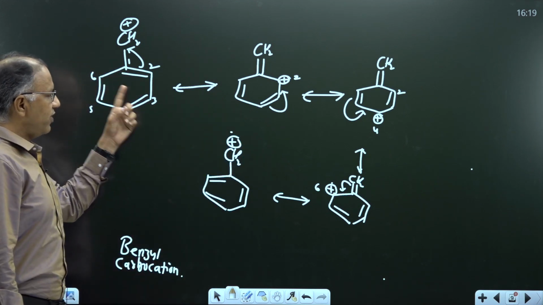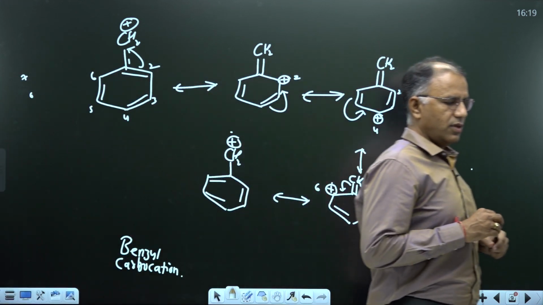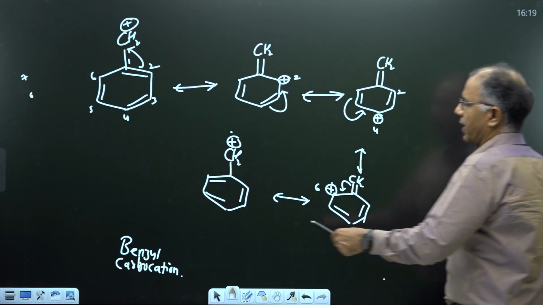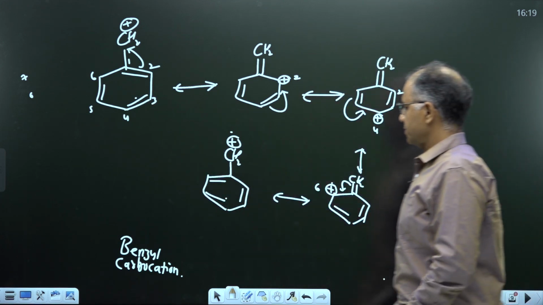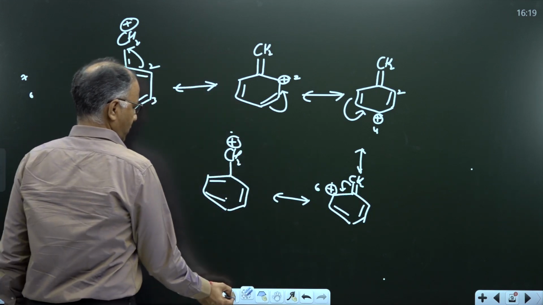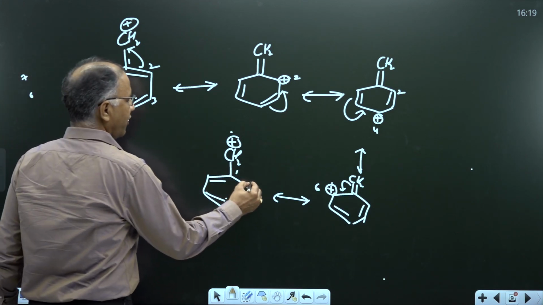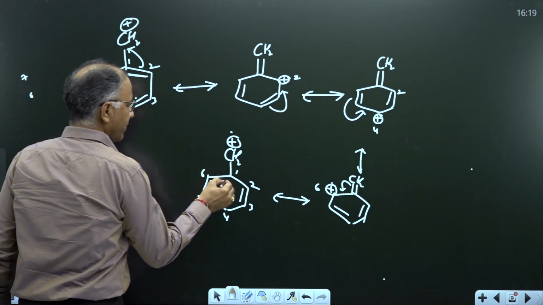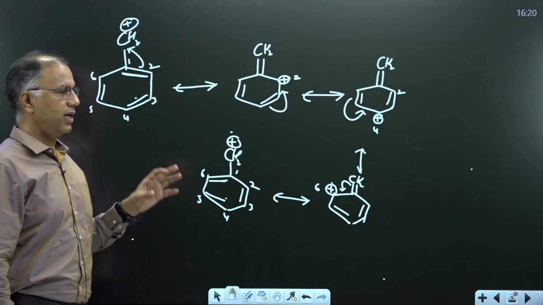Now, if you compare 1st and 5th resonating structures, are they identical? I am talking about this and this. Are they identical? They are not identical because of change in position of pi bond. In this example, pi bond between 1, 2 and this example, pi bond between 1, 6. Means they are different. They are not identical, they are different.